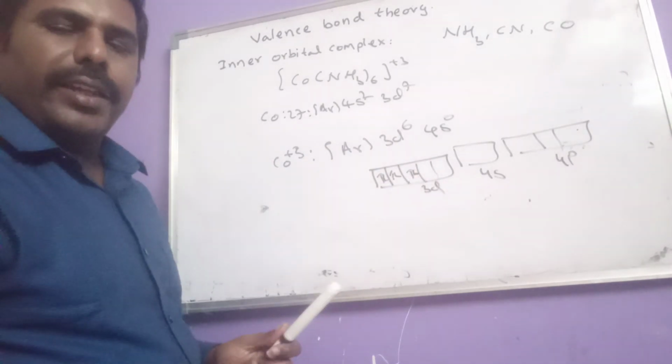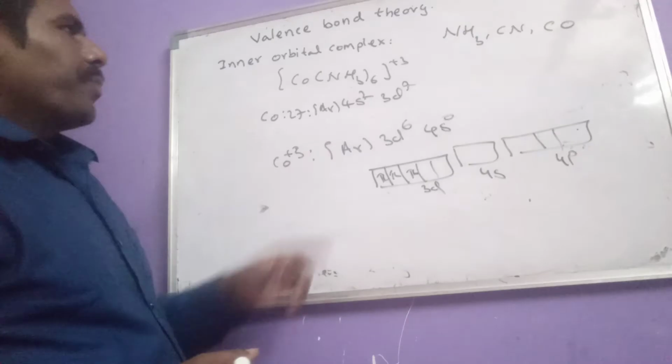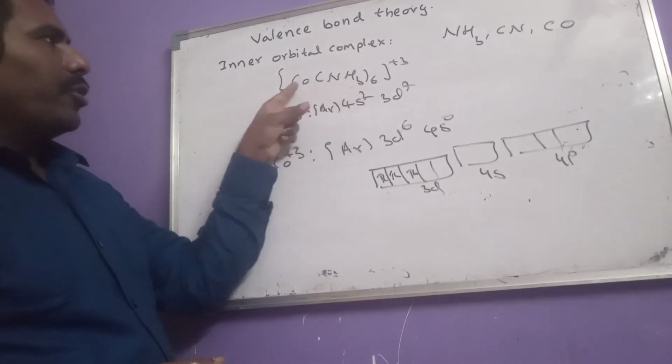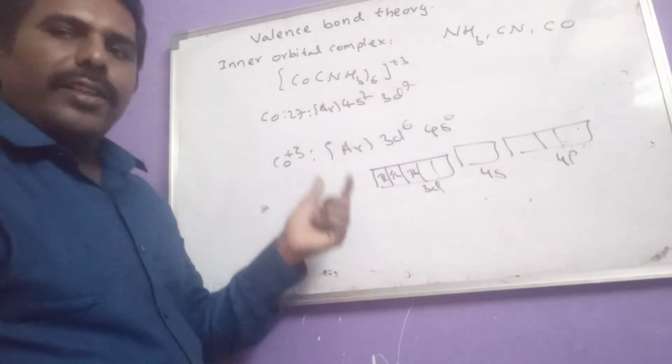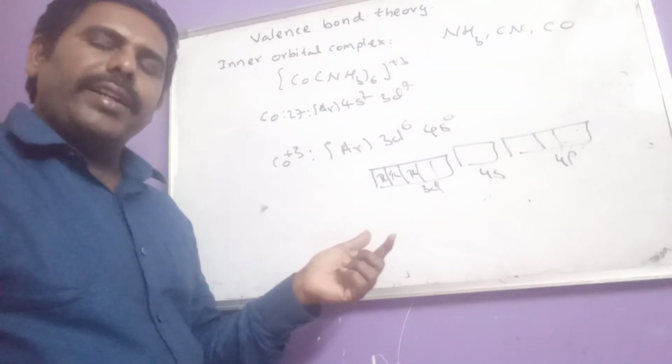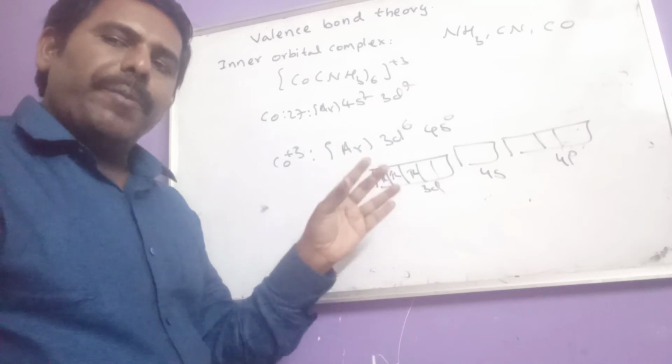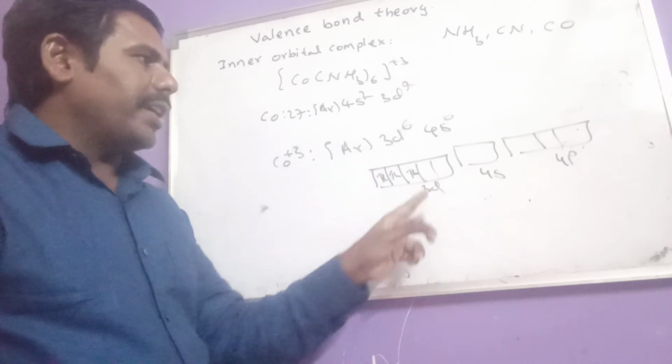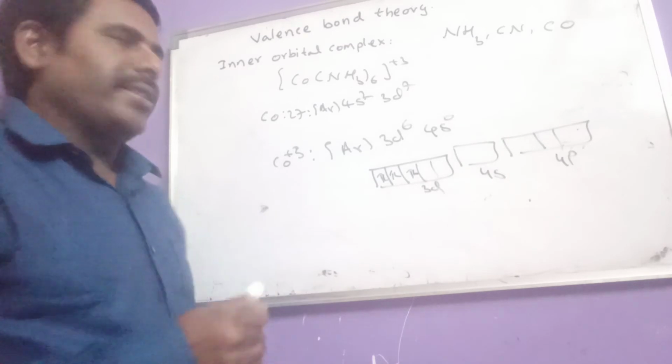Now we got two vacant d orbitals. Now 6 ligands are approaching the cobalt, so it has to provide 6 vacant orbitals, and before bond formation they undergo hybridization.